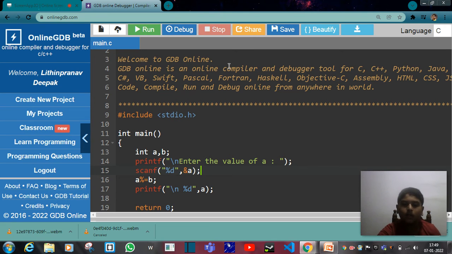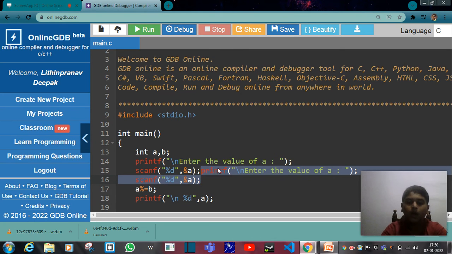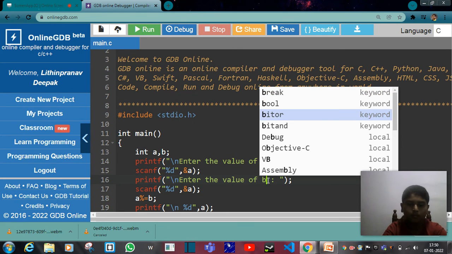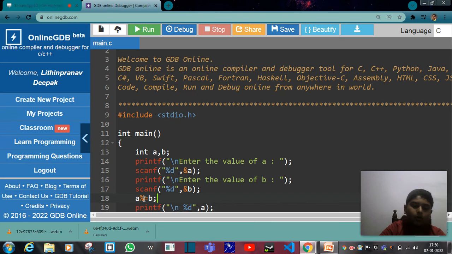Now it's a single value variable, so you should put it like this. Now we do the same for B. Control Shift B will duplicate it. Now here B, here also B. Now we give the operation for plus.